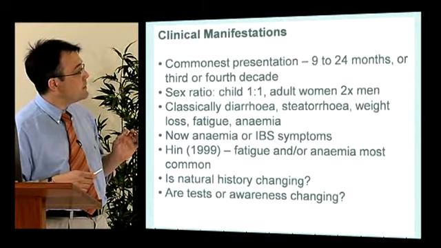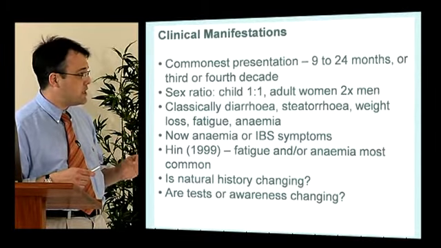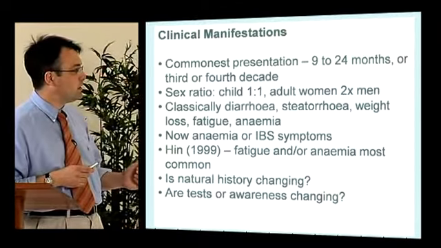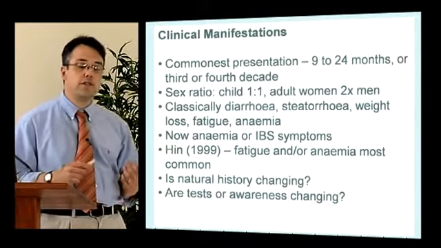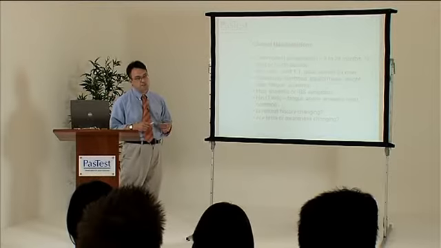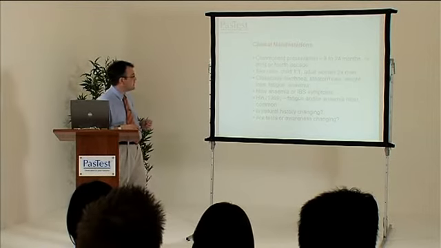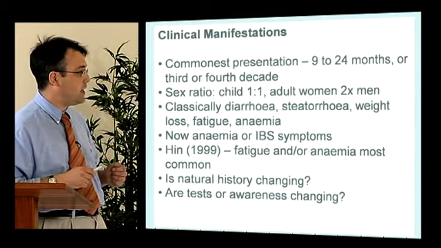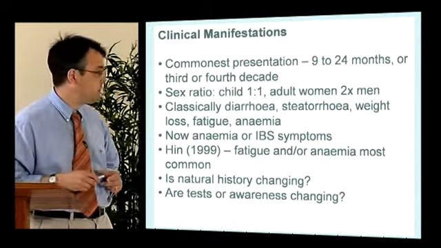The classical presentation of celiac disease was with diarrhea, steatorrhea, weight loss, fatigue, and the consequences of malabsorption, such as anemia or other nutritional deficiencies. In more modern presentations, patients will present with anemia, particularly iron deficiency anemia, which is the most common one, or with cardinal features of irritable bowel syndrome, such as bloating or alternating bowel habit. And this has been shown by Hin et al., where fatigue or anemia was the most common symptom.